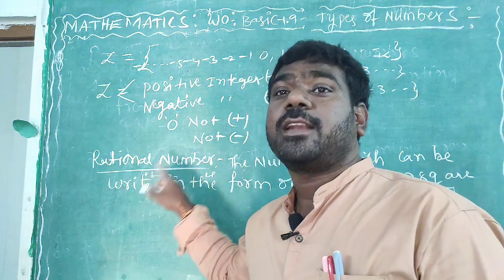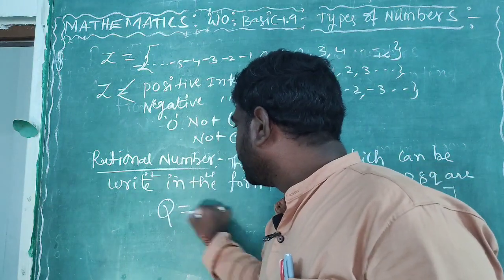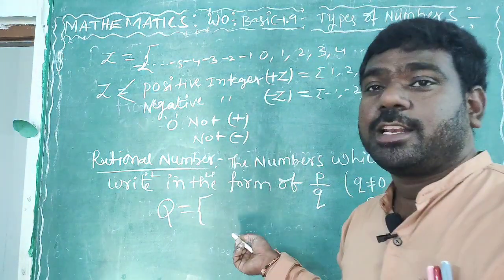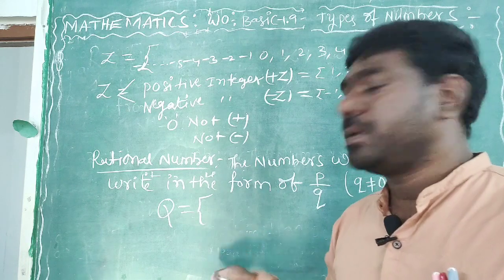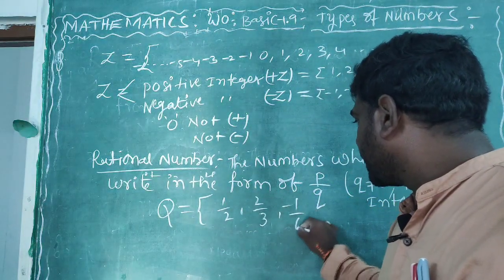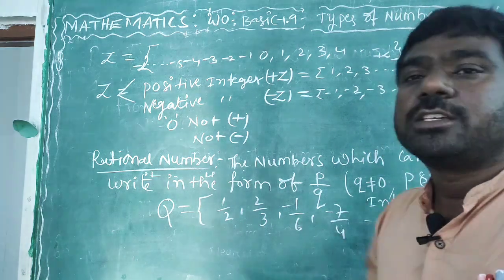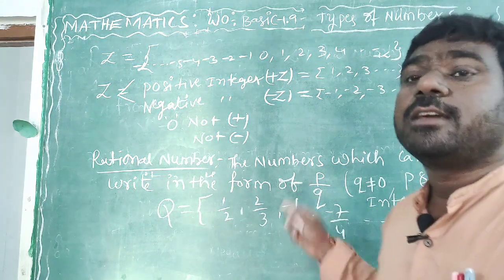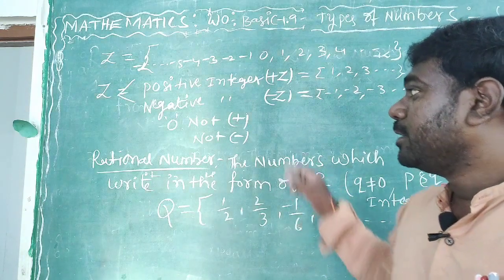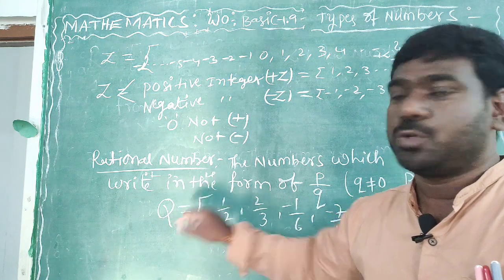Now the rational numbers are represented by the letter capital Q. So rational numbers can be written in the form of p by q, like 1 by 2, 2 by 3, minus 1 by 6, minus 7 by 4, and so on. All these types of numbers are called rational numbers, represented by the letter capital Q.